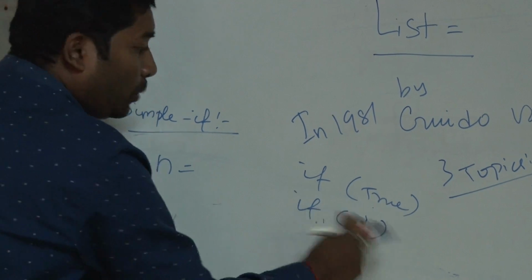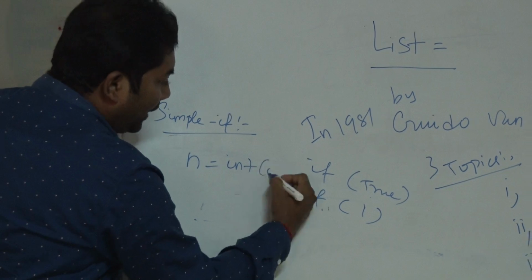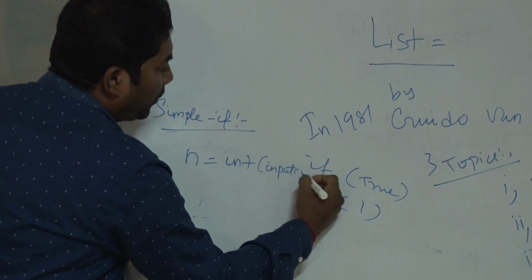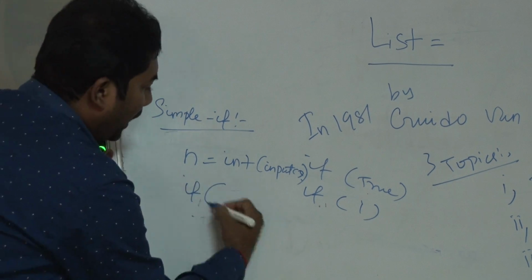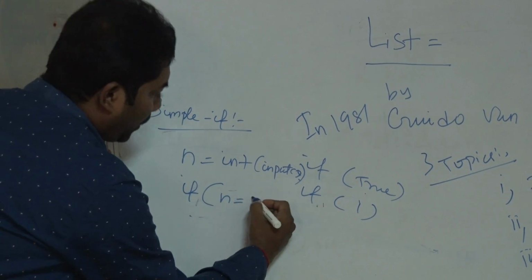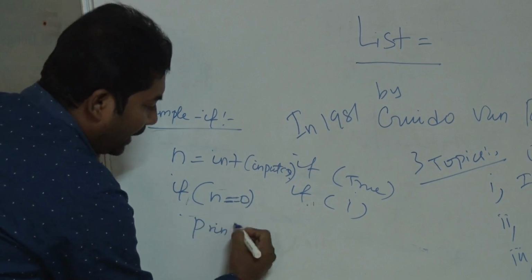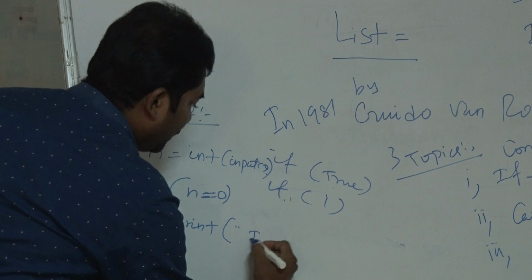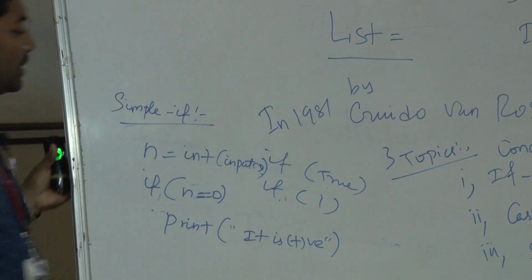If it fails, once again we have to go for the else part. So n equal to int of input of. I have got an input from the user, then I give if n greater than or equal to 0, then print